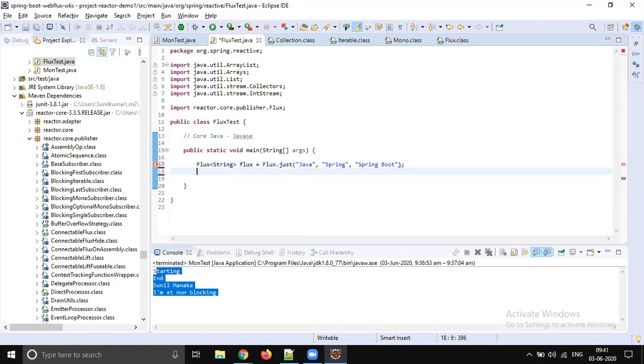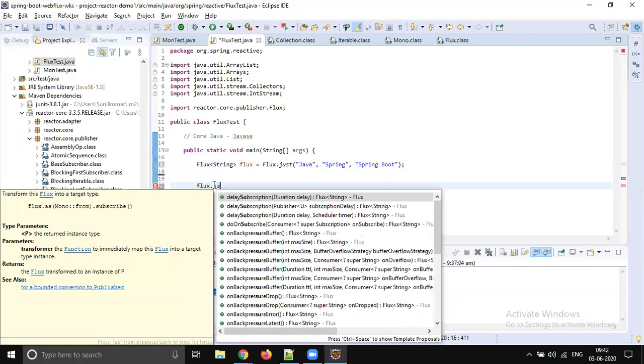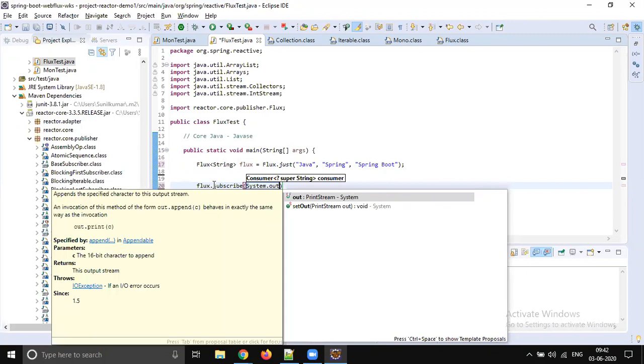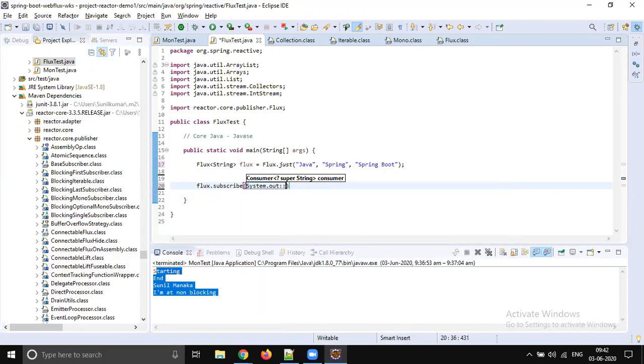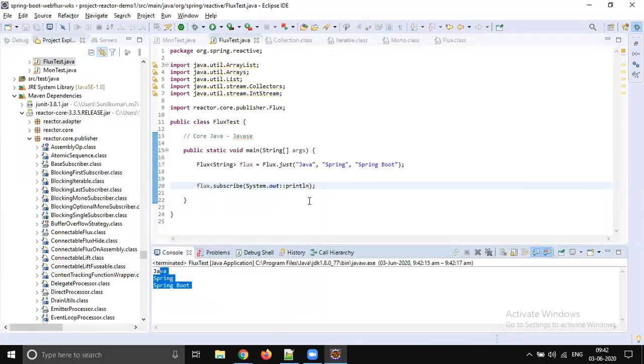Let's subscribe to the Flux, and we need to do some operation. That operation is System.out::println, so we are going to print each element on the console. It's a standalone application, so subscribe can be used. We got the data.